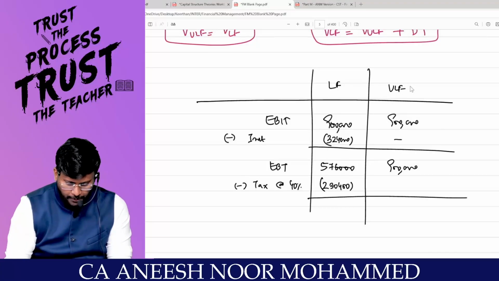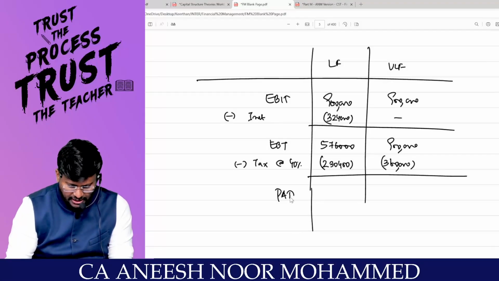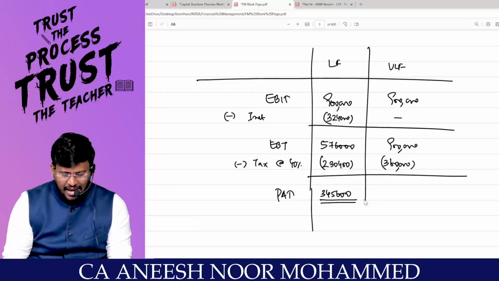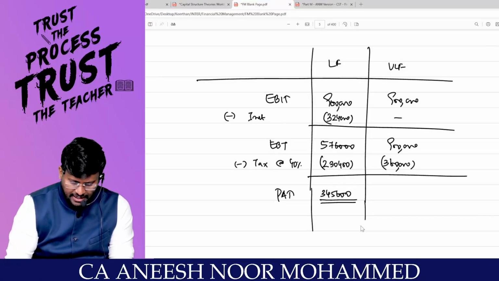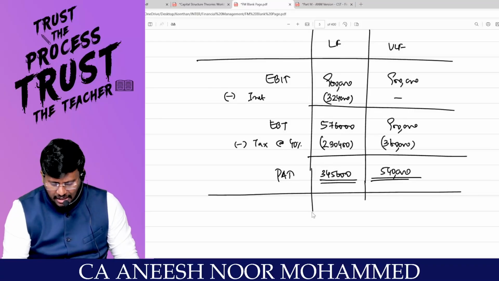Whereas 9 lakhs into 40% comes to 3 lakh 60,000 is the tax to be paid by the unlevered firm. That means the PAT, profit after tax, 5 lakh 76,000 into 60% comes to 3 lakh 45,600, will be the PAT of the levered firm. Am I right with my calculation? 9 lakh into 60% comes to 5 lakh 40,000 will be the PAT for the unlevered firm. Now, Modigliani-Miller is asking a basic question.